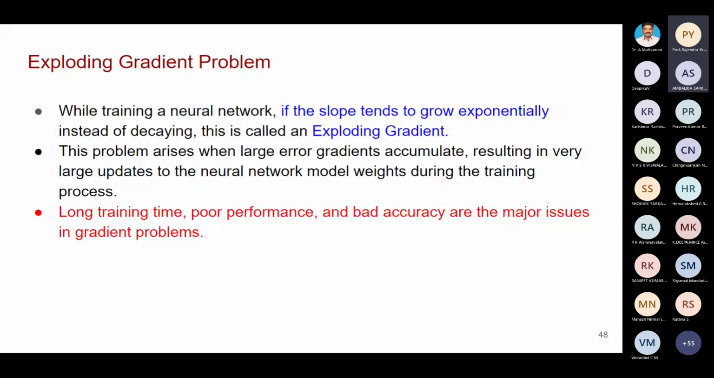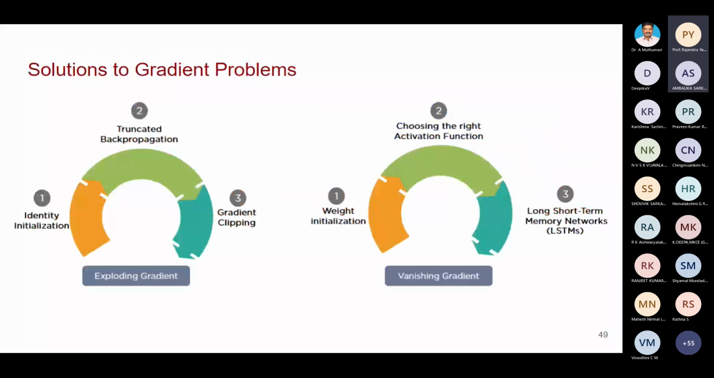So what can we do? These are the solutions for exploding gradient, and for vanishing gradient, three solutions are given. But out of these two gradient problems, this one is the major one. Which one? Vanishing gradient is the major problem in RNN. So we have to tackle that vanishing gradient.